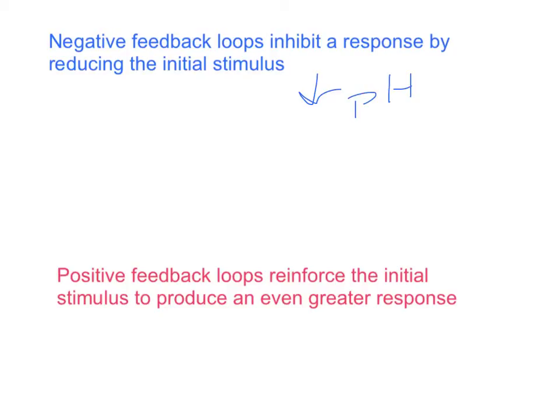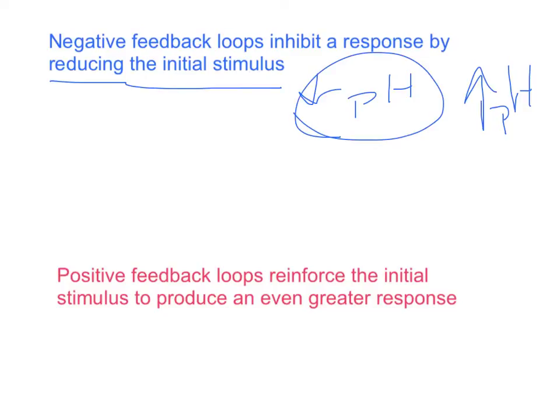Well, when I released the secretin, and that caused the pancreas to release the bicarbonate, now my pH goes back up. So I am reducing the initial stimulus. My pH went low, I'm bringing it back up. If my pH went too high, I'd bring it back down. So the negative feedback loop is going to inhibit a response because it changes that initial stimulus. By raising my pH, I no longer need to release the secretin. So I inhibit my response because I have reduced my initial stimulus.